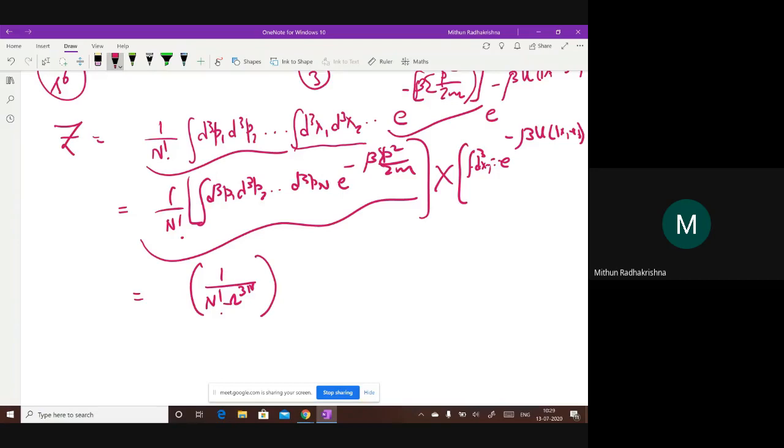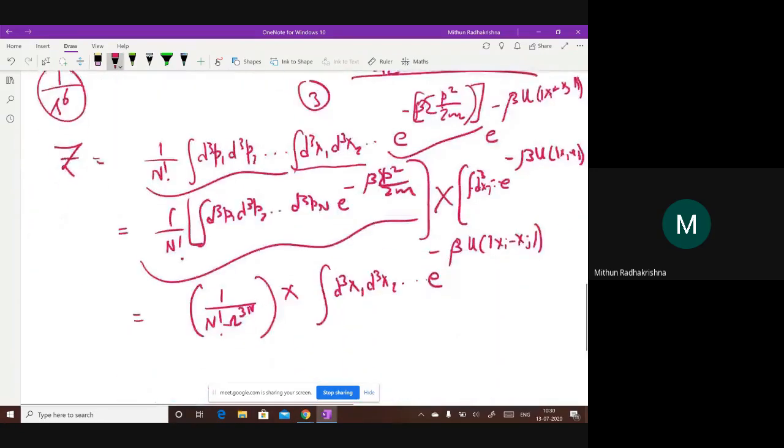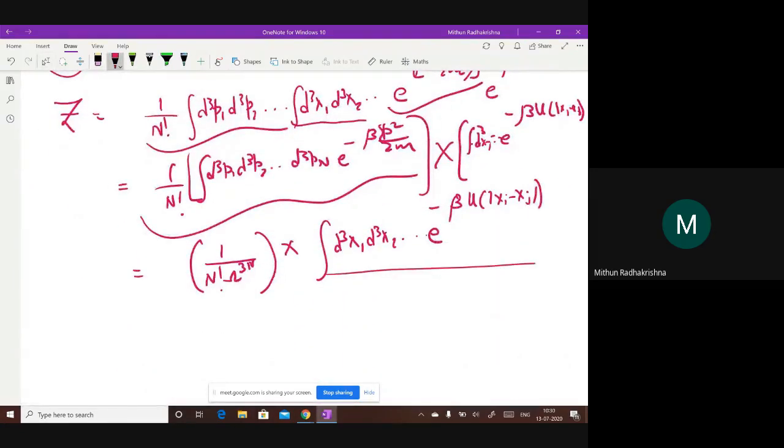Times I'm multiplying by this integral, d cube x1, d cube x2, e to the power minus beta u of xi minus xj. I have not written all the sigmas, so this means I'm summing over all the pairs, not just i and j where i greater than j. So I've not written the sigma, but remember it's the total potential energy of the system. I have to calculate this.